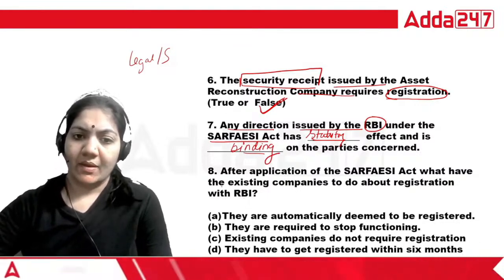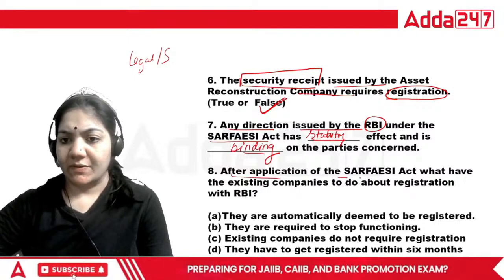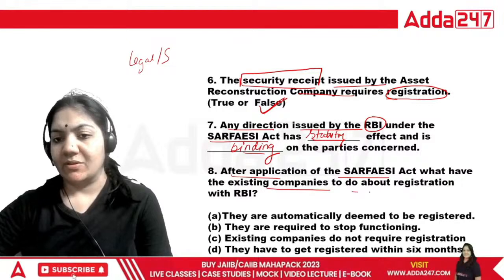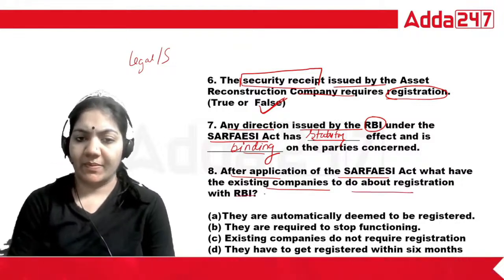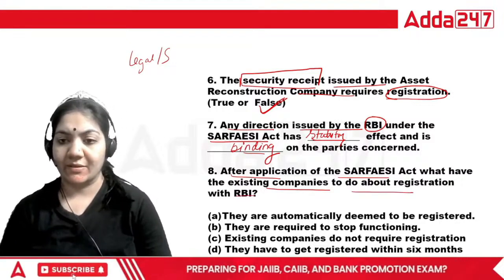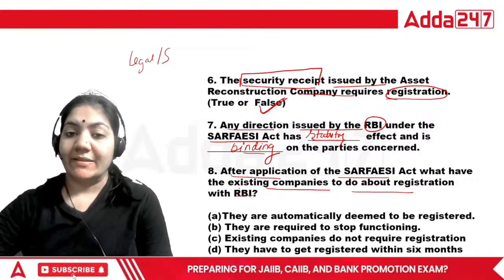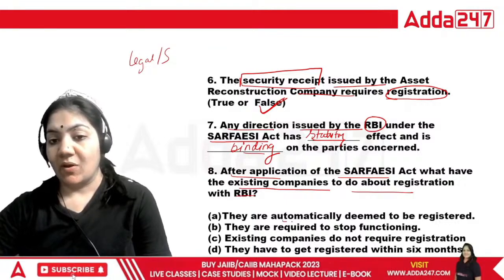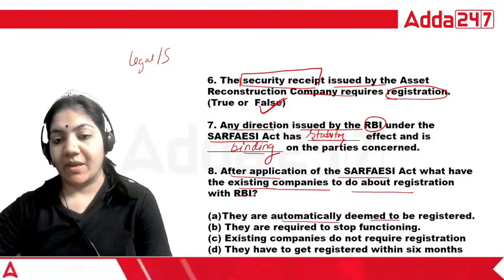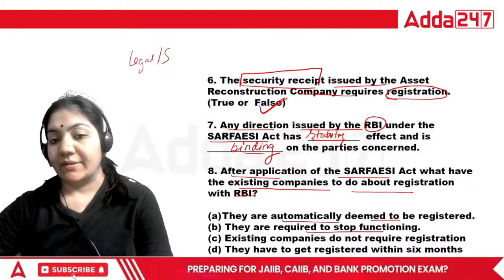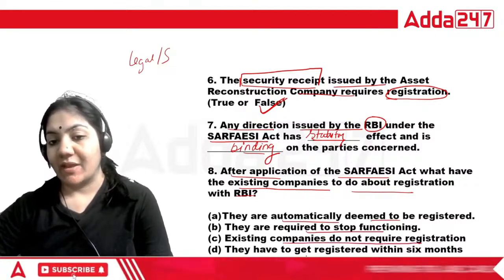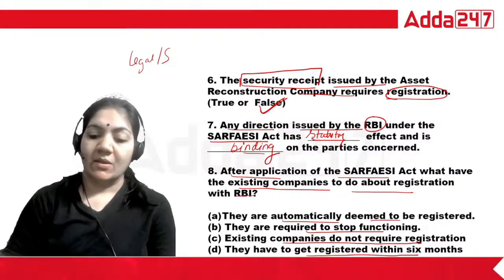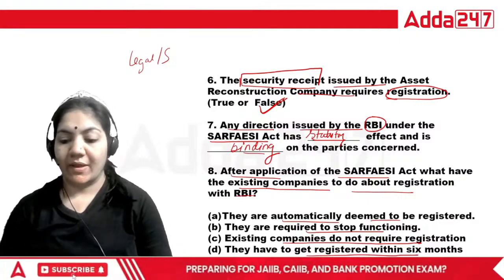Okay. After application of the SARFAESI Act, what does the existing company have to do about the RBI? After application of the SARFAESI Act, what does the existing company have to do about registration with RBI? They are automatically deemed to be registered. They are required to stop functioning. Existing companies do not require registration. They have to get registered within 6 months from the commencement of the Act. So what will be the right answer for the eighth question?